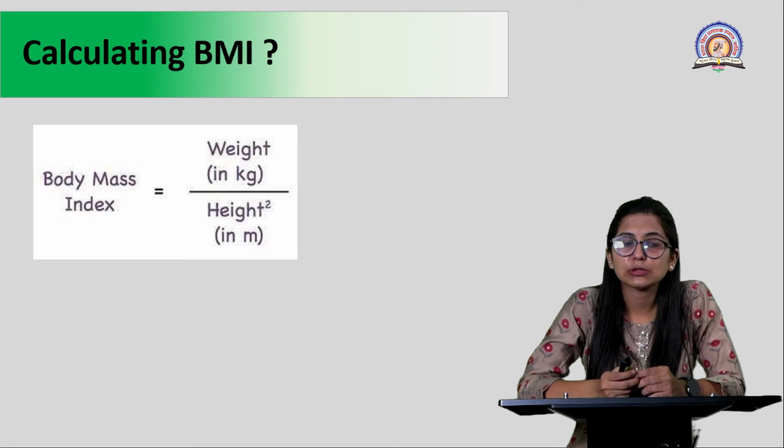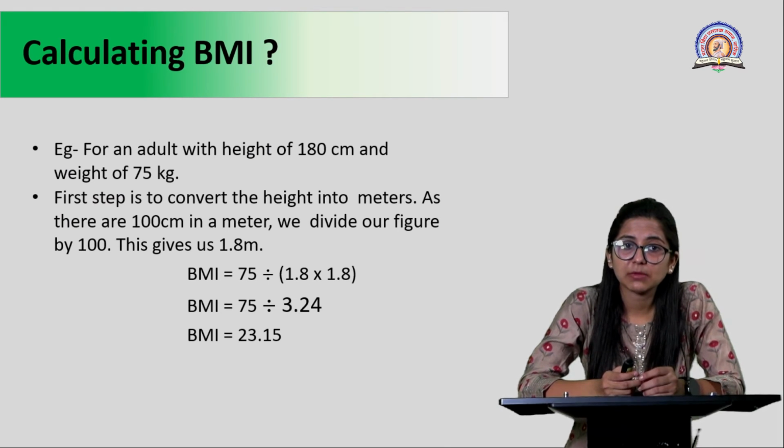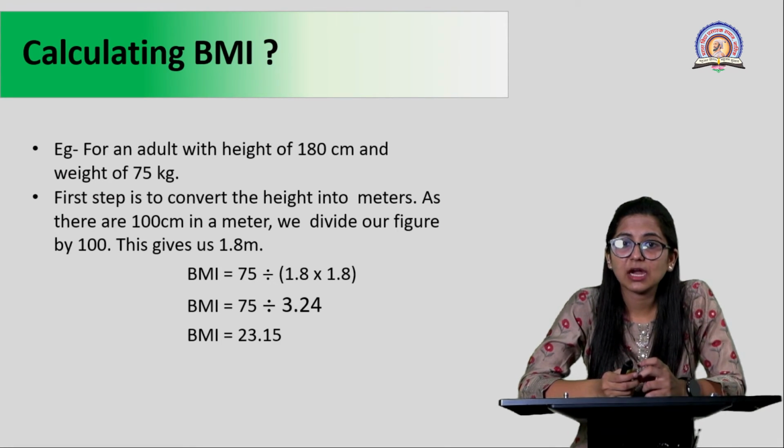So how are you going to calculate BMI? It is very easy. There is a direct formula for calculating BMI. Your BMI is calculated using weight divided by height squared, in which weight is measured in kilograms and height is measured in meters. We will consider a very simple example for calculating BMI. For example, an adult has a height of 180 centimeters and a weight of 75 kgs.